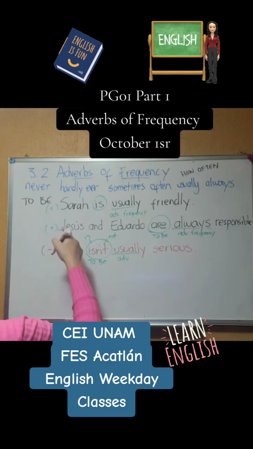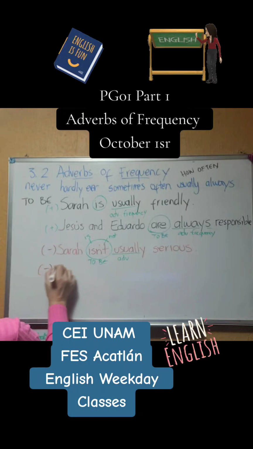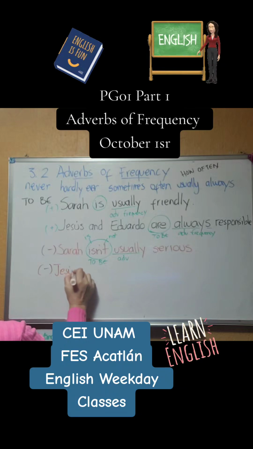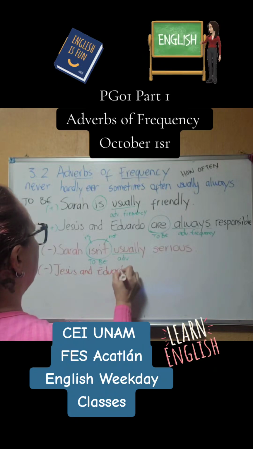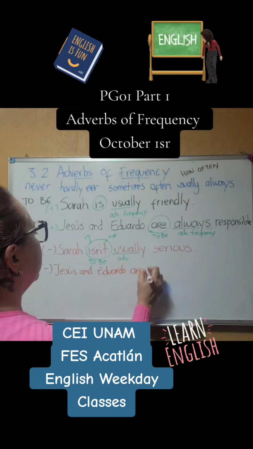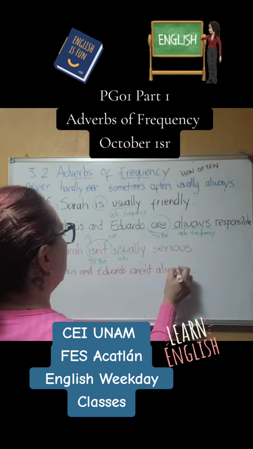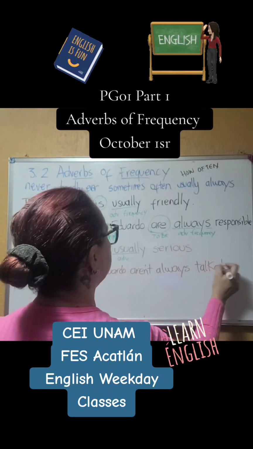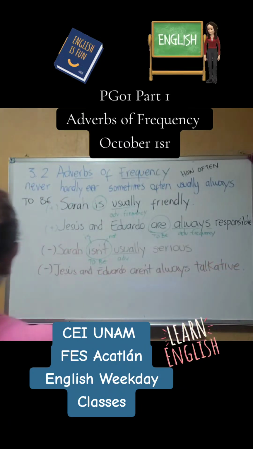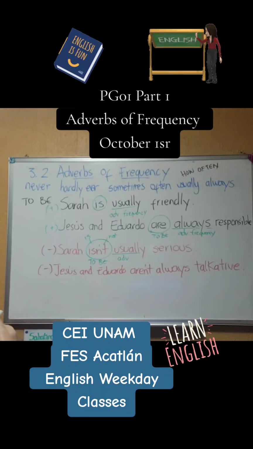And let's check the one of Jesus. Jesus and Eduardo aren't always talkative. Okay, sometimes they are quiet.